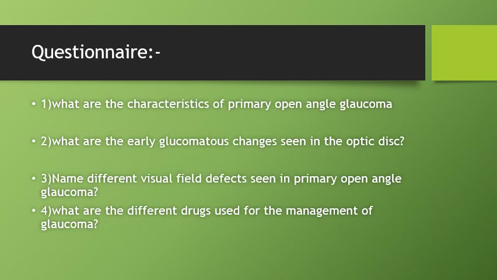At the end of the session, we have the questionnaire, and the first question reads: what are the characteristics of primary open-angle glaucoma? Second question, what are the early glaucomatous changes seen in the optic disc? Third, name different visual field defects seen in primary open-angle glaucoma. Fourth question, what are the different drugs used for the management of glaucoma?